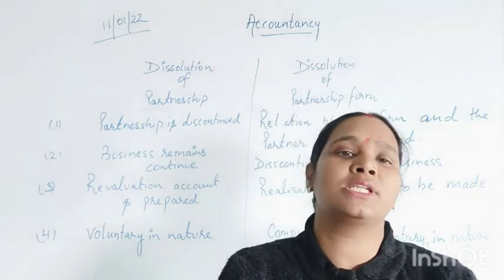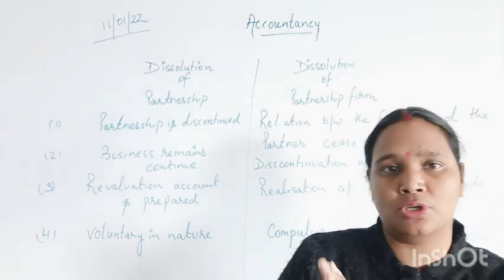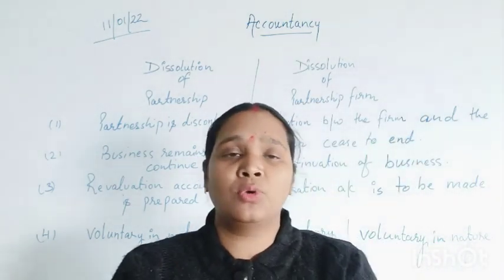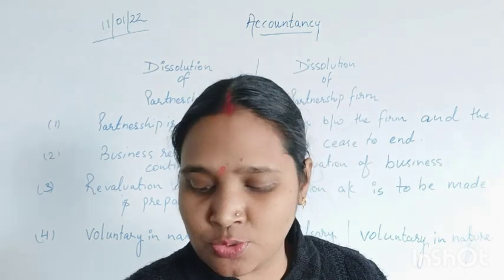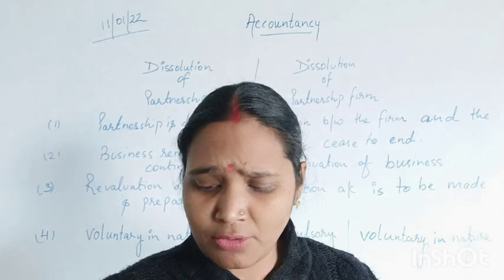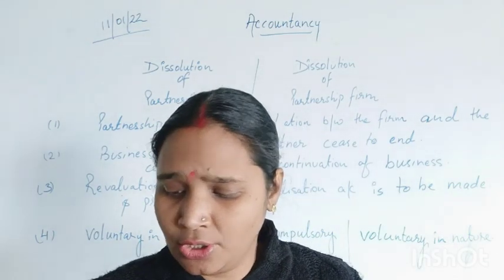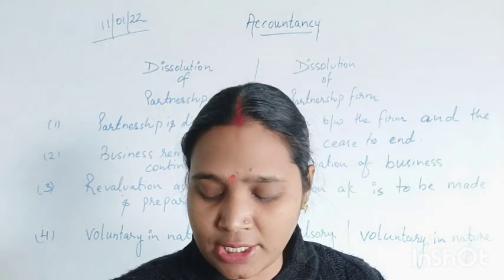So without wasting time, first of all, I would like to explain the meaning of dissolution of partnership firm. What does it mean? Dissolution of partnership firm is a situation when the business of that partnership firm is going to be ended. Okay, it is going to be ended. Why does it end?